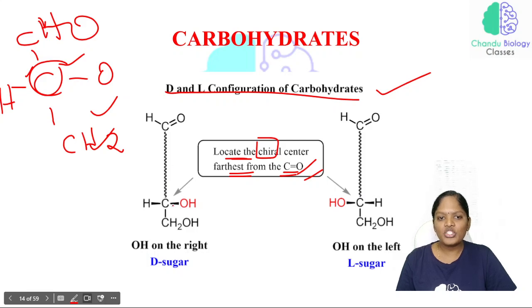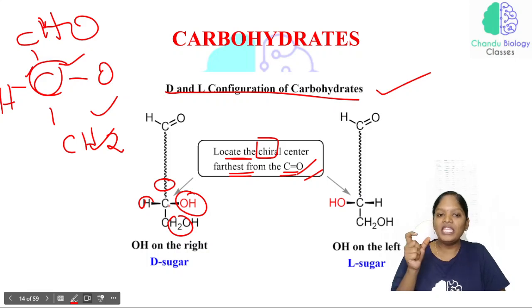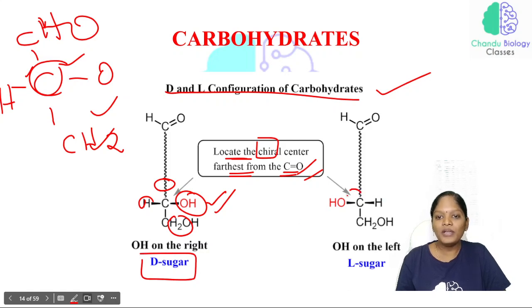So just look at this picture. Here it is different, here it is different, here it is different and here it also will be different. So if the carbon is surrounded by different sites, if a carbon is associated with different groups, then that particular carbon is called a chiral center. In that chiral carbon, if the OH group is on the right side, then we call that particular sugar a D sugar. And if the OH group is on the left side, then we call it the L sugar. So this is very, very important.